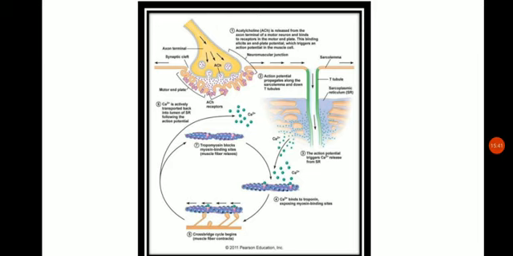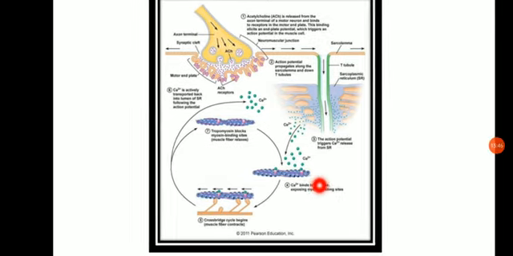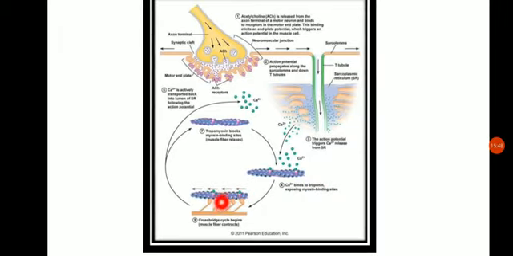This myosin binding site will bind to the globular head of the actin. So this is the actin, and this is the myosin. Okay, and this is caused due to the binding of calcium with the troponin.